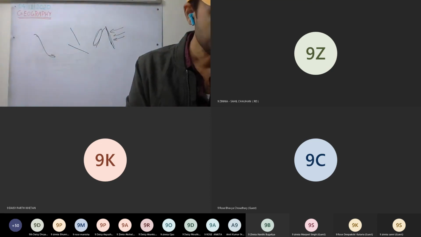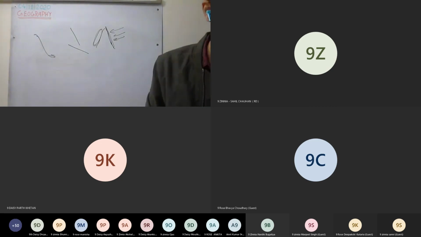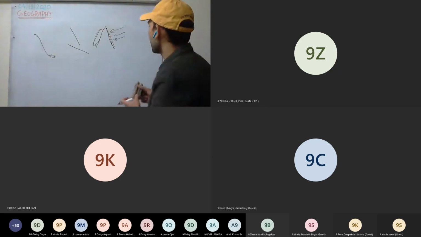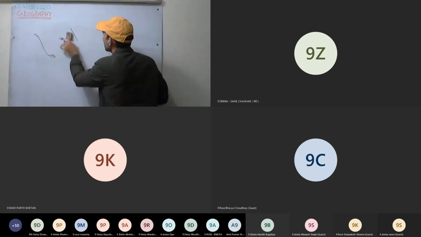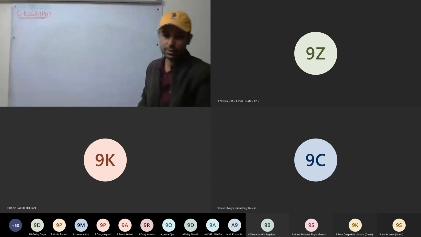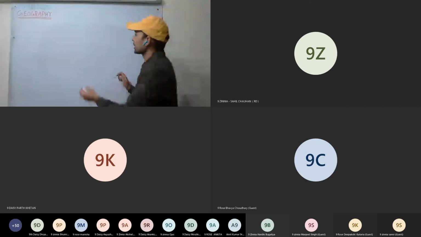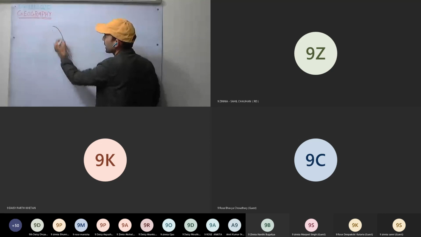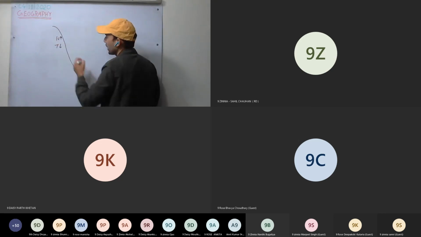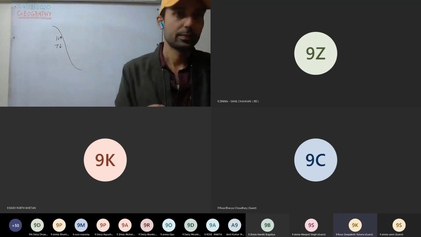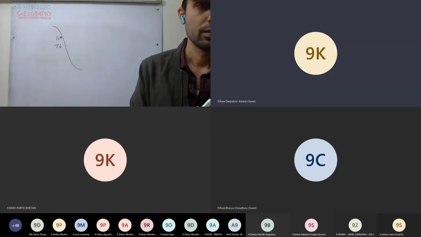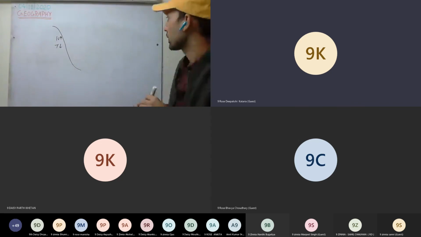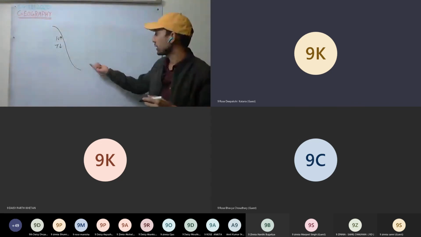Now, why does the temperature of a place in the atmosphere decrease with height? As height increases, temperature decreases. That is the normal lapse rate we have discussed. Why does it happen? Sir, because the atmosphere is heated by terrestrial radiation and that decreases with height. Okay, that is fine. There are more reasons for that.